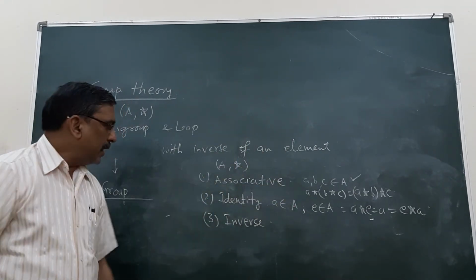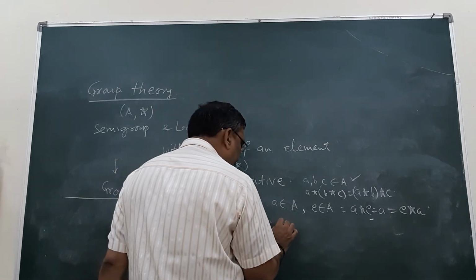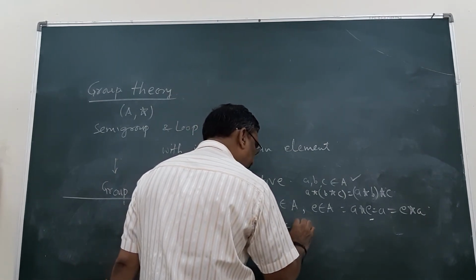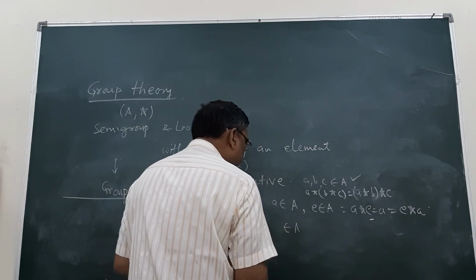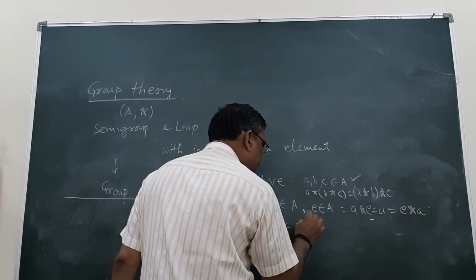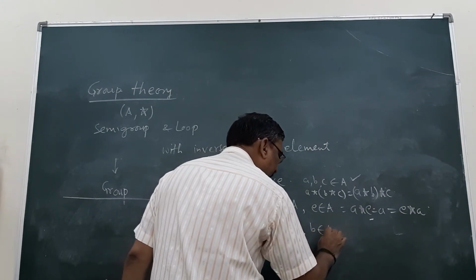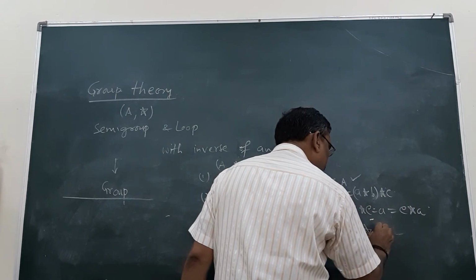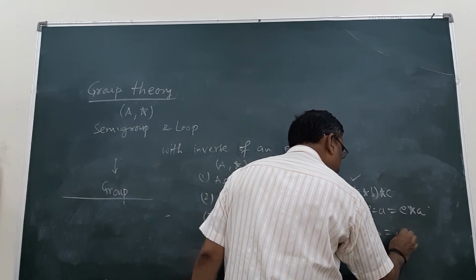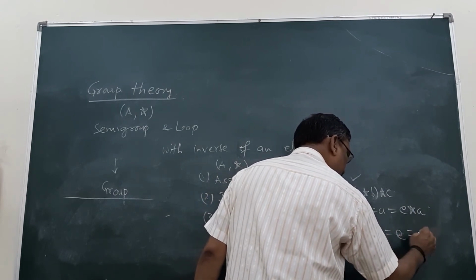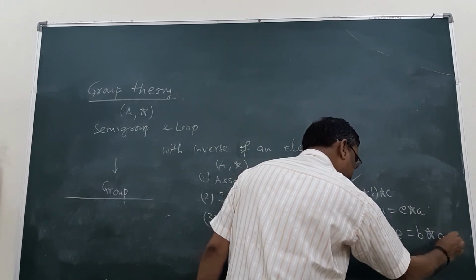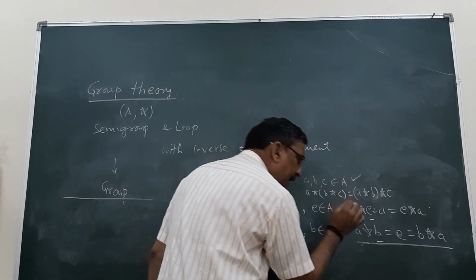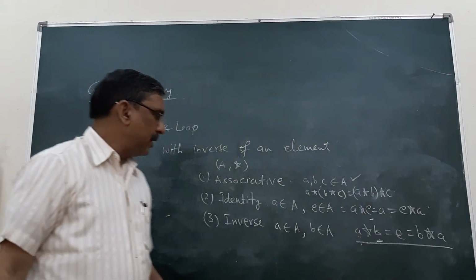And inverse: if a belongs to A, and there exists an element b in A such that a operation b is equal to identity is equal to b operation a, then b is the inverse of a and a is the inverse of b.